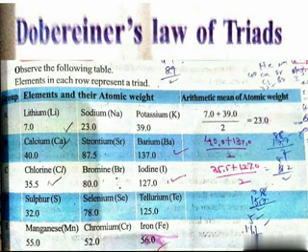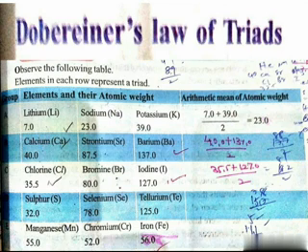So Döbereiner tried to give a relationship between the properties of elements and their atomic weight. He stated that when elements with similar properties are taken three at a time and arranged in ascending order of their atomic weight, the atomic weight of the middle element is the average of the atomic weights of the first and third elements.